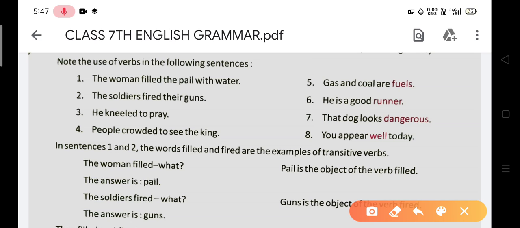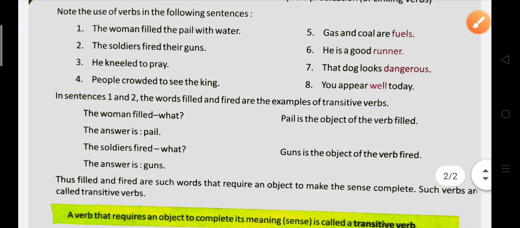After that, the soldiers fired what? Whenever you find an answer to the question what, then you can say that it is a transitive verb. The answer is guns. In this way, guns is the object of the verb fired.